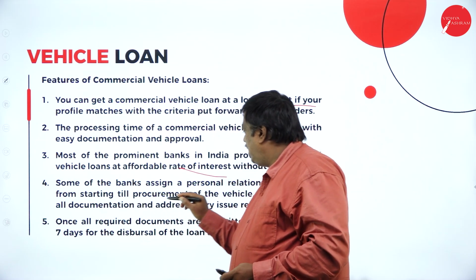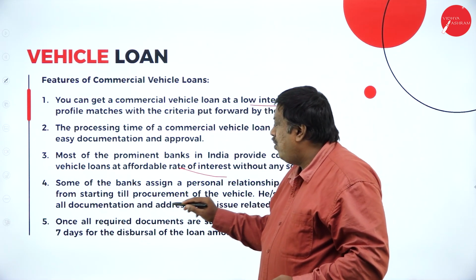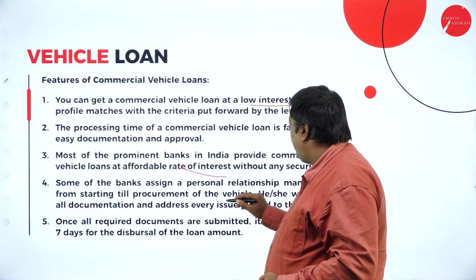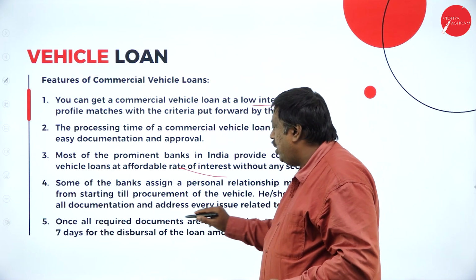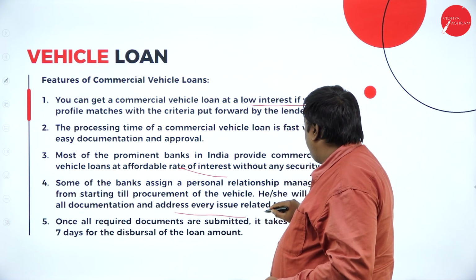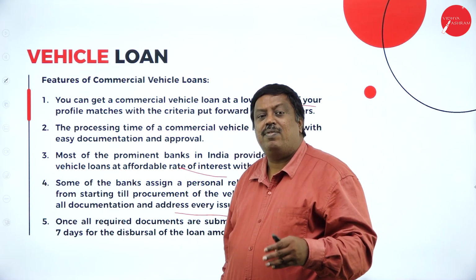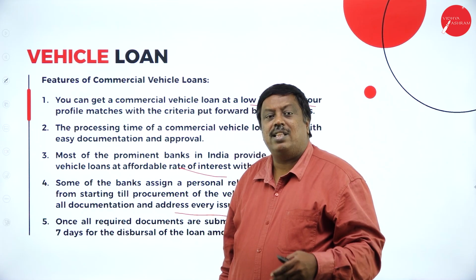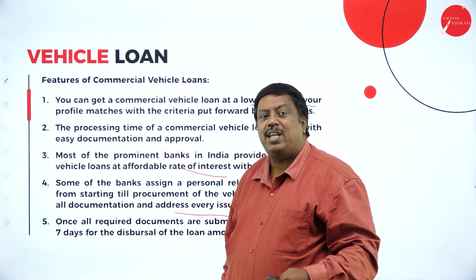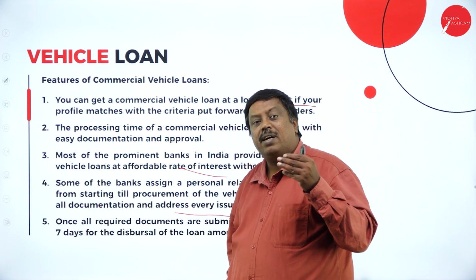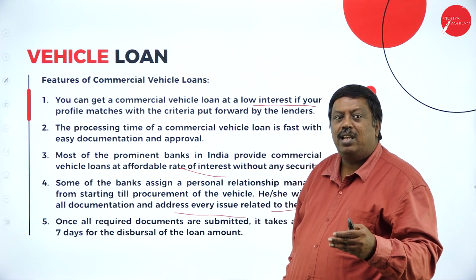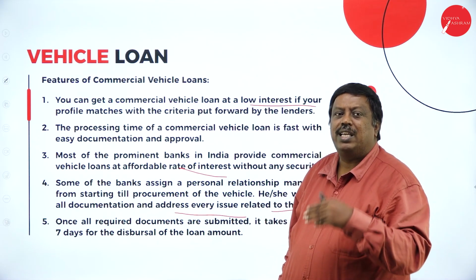Some of the banks assign a personal relationship manager from the start till the procurement of the vehicle. He or she will do the documentation and address every issue related to the loan. In some of the banks, they provide bank employees to verify everything till the customer gets the vehicle in hand.